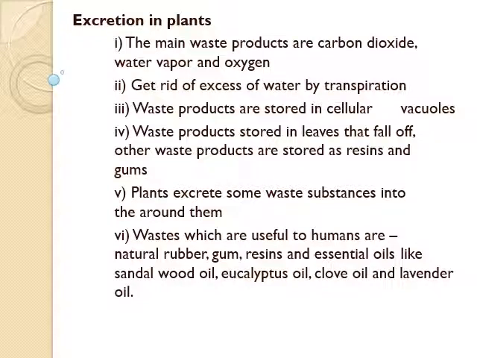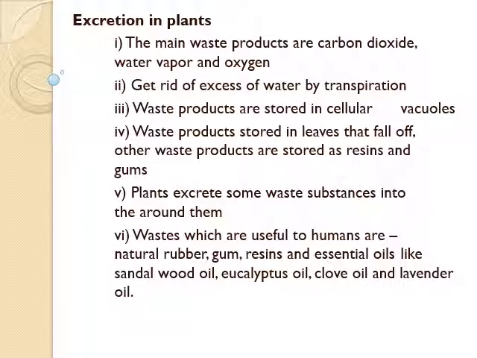Let's see excretion in plants. Plants produce a number of waste products. In plants, excess water is removed through stomata by transpiration. Plants also get rid of oxygen, a byproduct in the process of photosynthesis, and CO2, a byproduct formed during respiration.